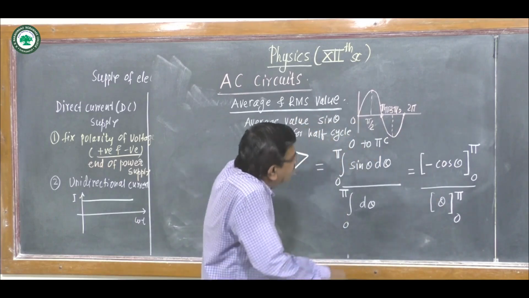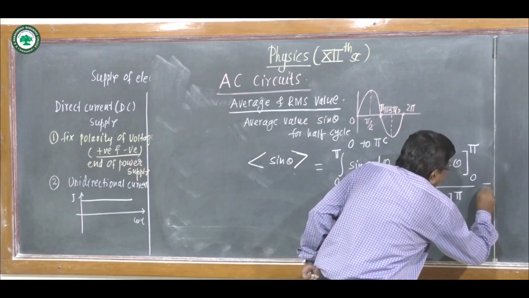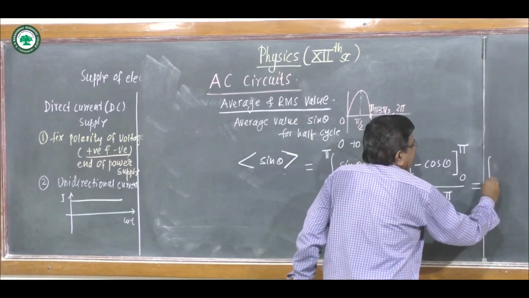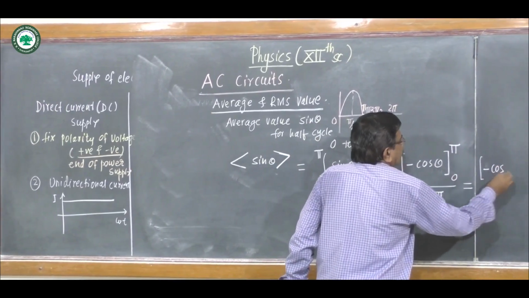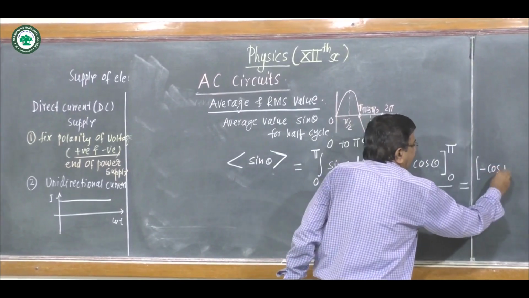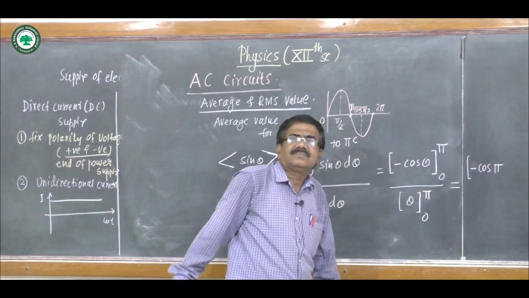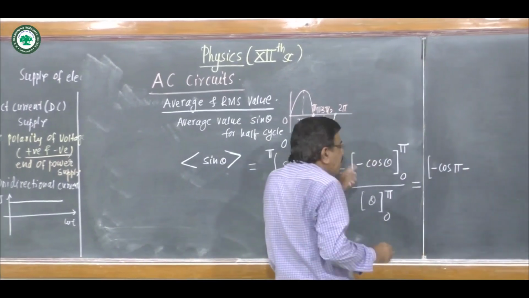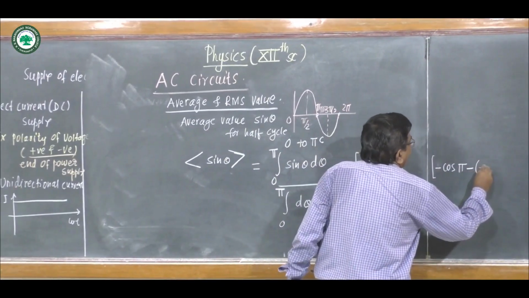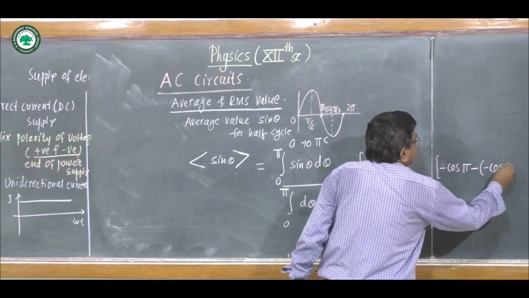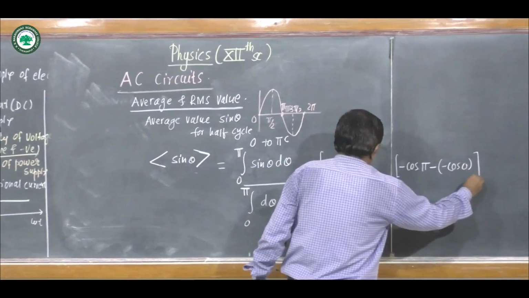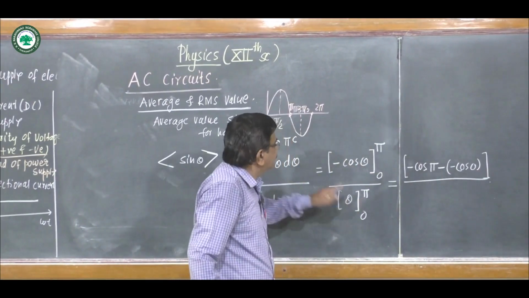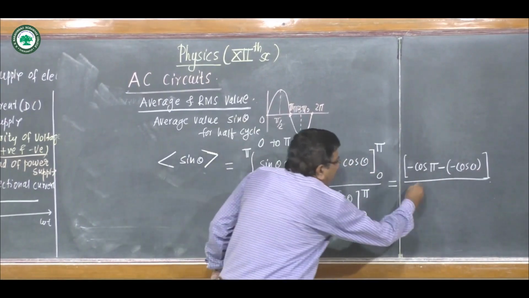And if we find the average value of sine theta: minus cos of, firstly we substitute pi, cos pi, again minus, but there is already a minus sign, minus cos of 0, divided by, substituting theta as pi, pi minus 0.